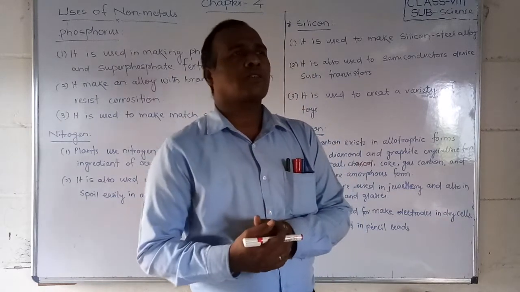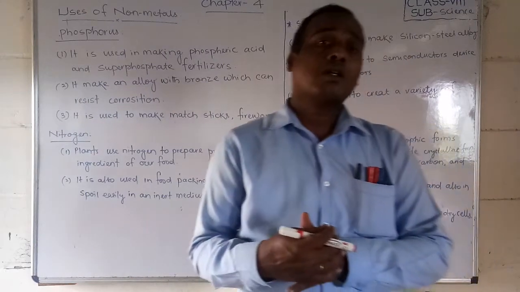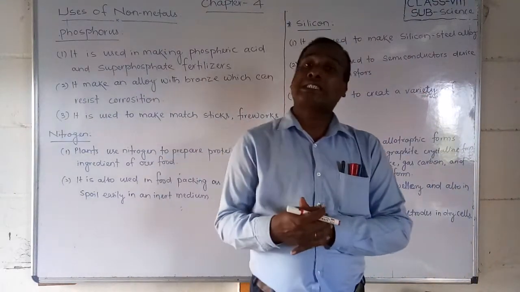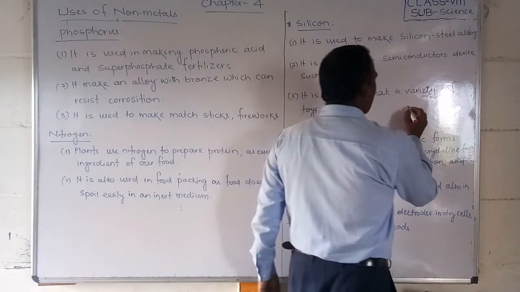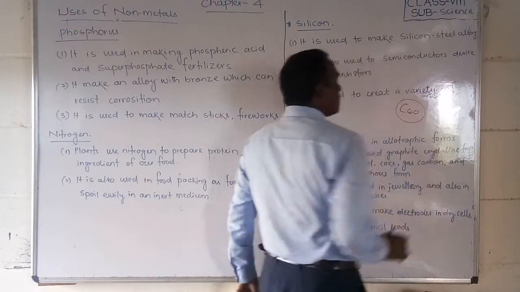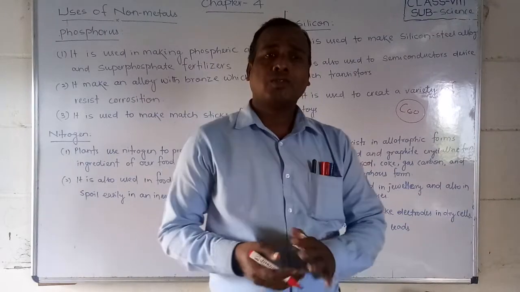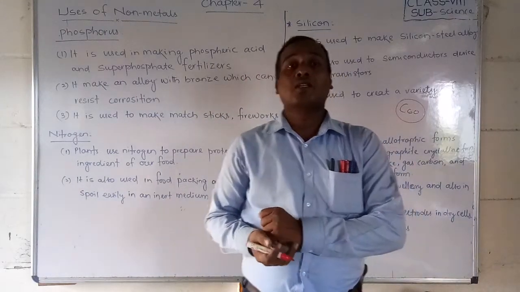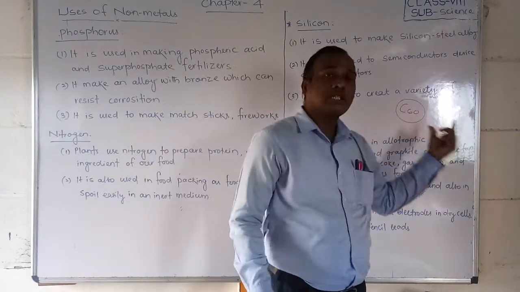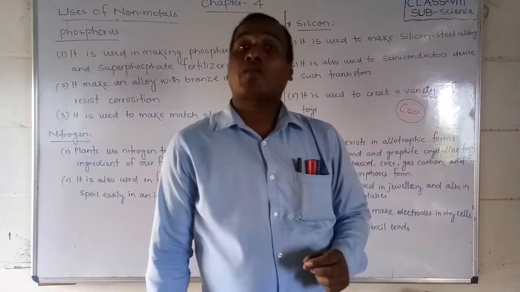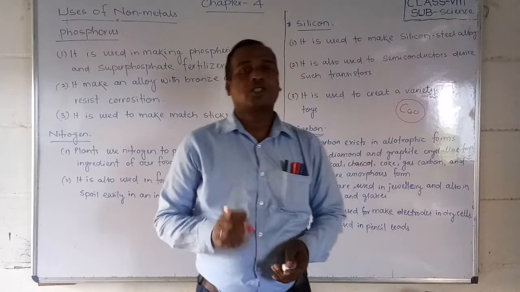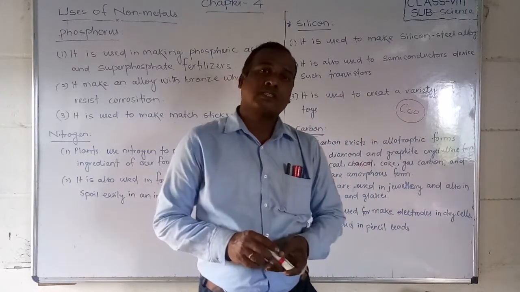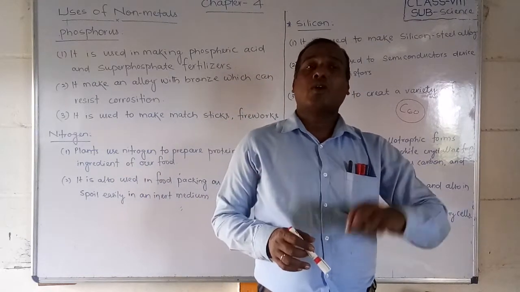Another one, students, is Buckminsterfullerene, carbon-60. Do you have an idea about that? Carbon-60 you will study in higher classes. It is called Buckminsterfullerene. Three scientists discovered this carbon-60 and got the Nobel Prize. Do you know? Okay students, we will study that in a higher class. Just remember that Buckminsterfullerene is also an allotropic form of carbon.